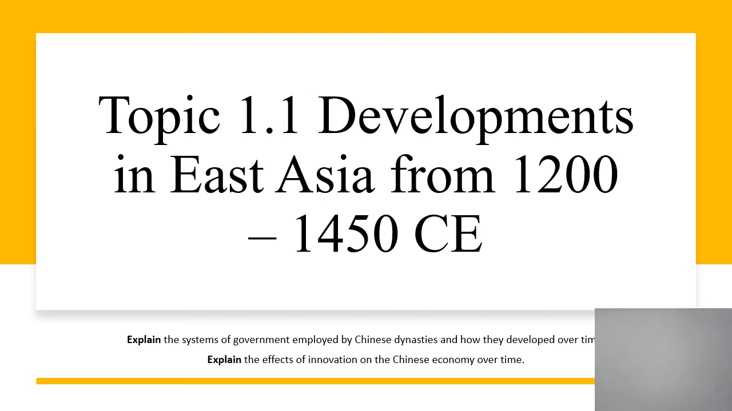This lecture focuses on topic 1.1 from Unit 1 of the Global Tapestry. 1.1 is all about developments in East Asia and is mainly going to be focusing on China, although in a couple other parts of our module, you'll look at Japan, Korea, Vietnam, and the ways that Chinese culture is influencing their development. In this lecture, I'm just going to be sticking to China